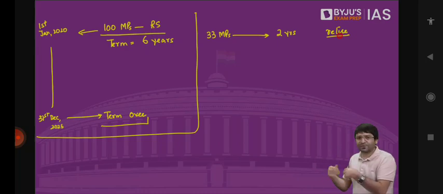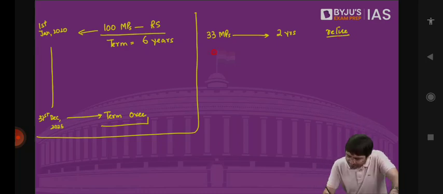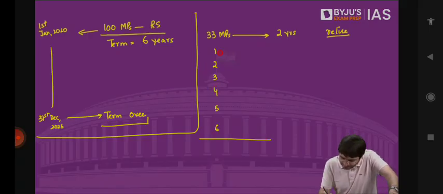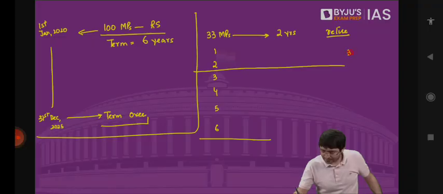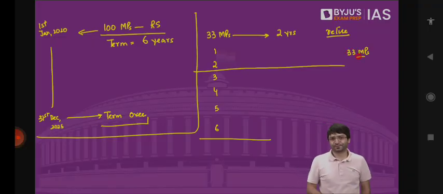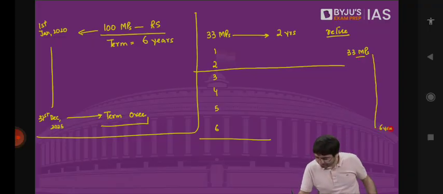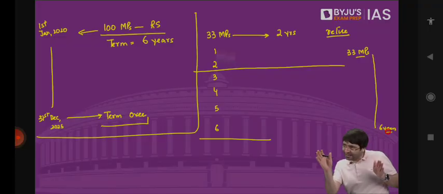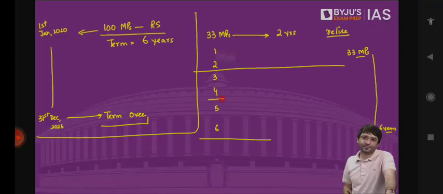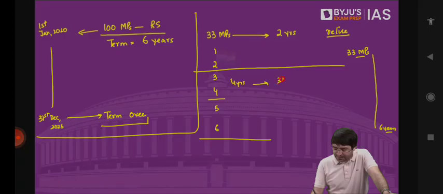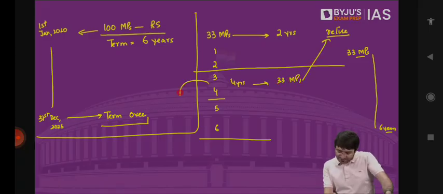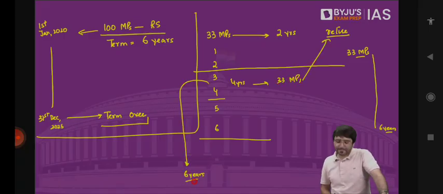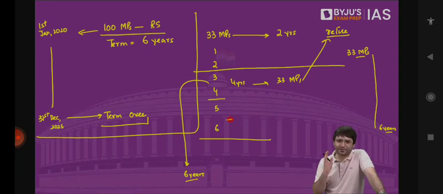Resign after 2 years. 6 years is the term of the Rajya Sabha MP. If these 33 MPs are made to resign after 2 years through draw of lots, we will tell them to contest election again. Now their term will be for 6 years. That means the election for these 33 seats, these 1/3 seats, would be at a different date as compared to others. 4 years are over. We ask another 33 MPs to retire, resign, so that these 33 seats are filled, and now their term is 6 years. And these 33 MPs, in any case, remain there for 6 full years. Once their term is over, there will be election.